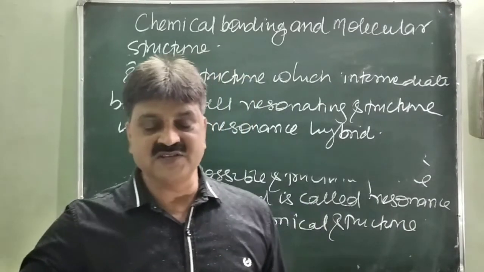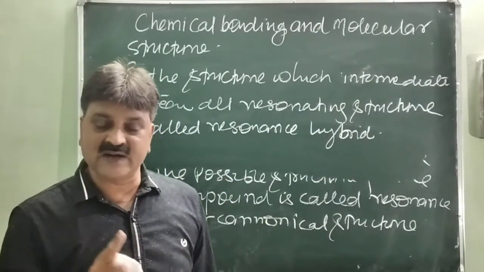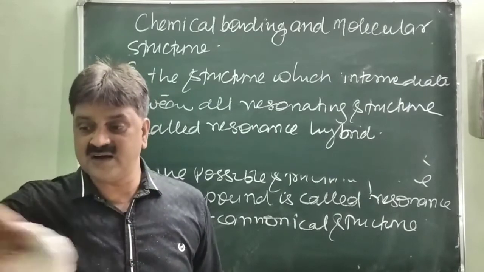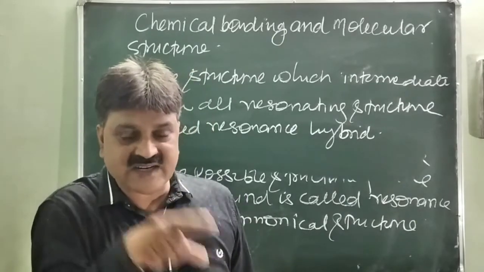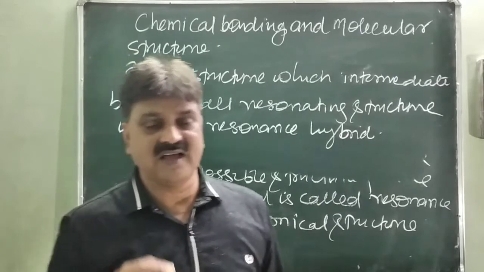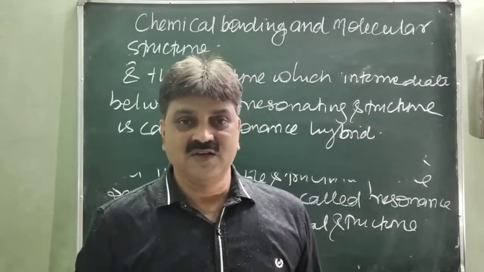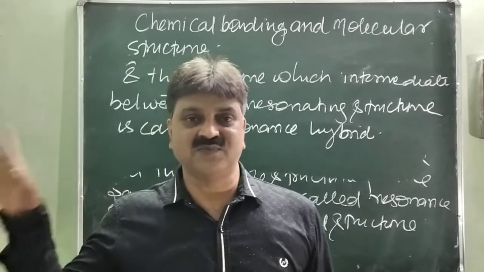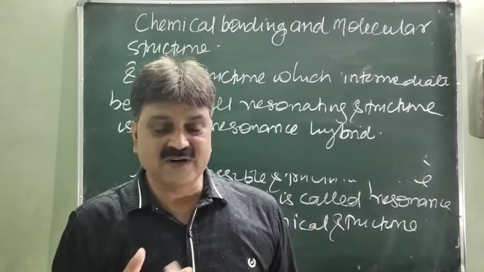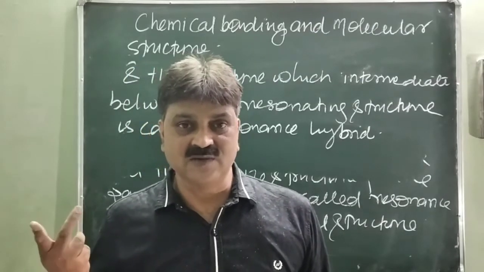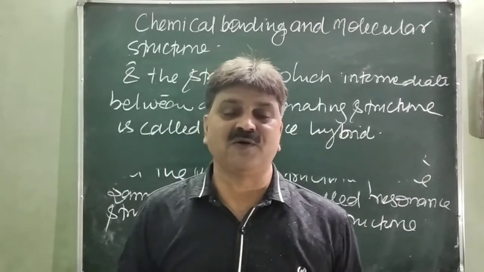Keep in mind, there is no change in the molecular structure in the resonating structures, only a change in their electronic structures. None of the resonating structures is the right structure of the compound. We are only going to achieve the right structure of the compound. Because the real structure is one, but a number of structures is possible. It means none of the structures is the right structure. We are only going to write the right structure of the compound.